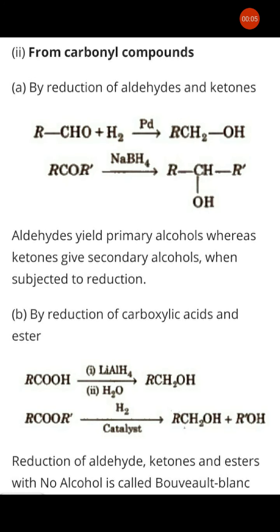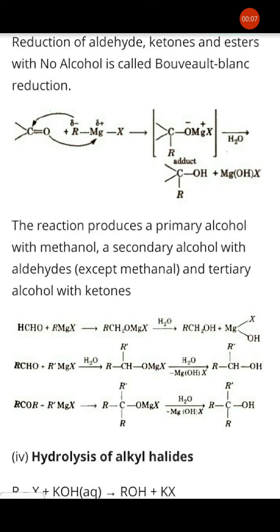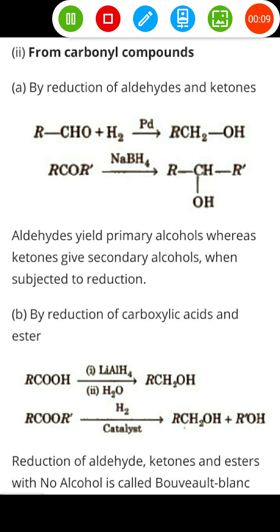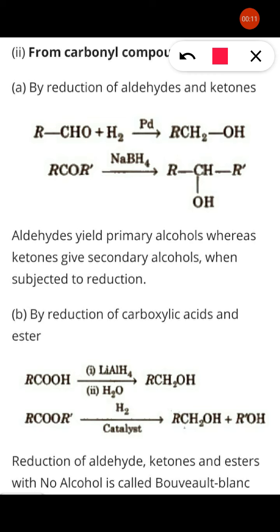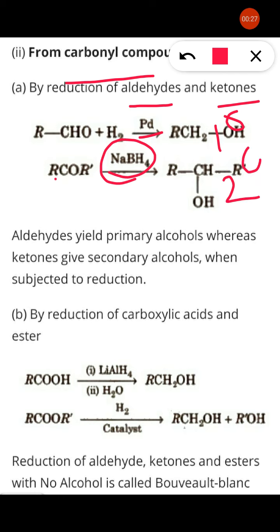Now, from carbonyl compound, preparation of alcohol. This alcohol is prepared from aldehyde and ketone. Aldehyde, in the presence of palladium, is reduced to form primary alcohol. Ketone, in the presence of sodium borohydride, forms secondary alcohol.